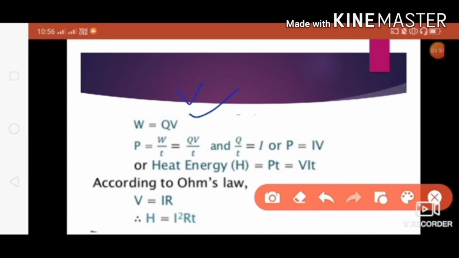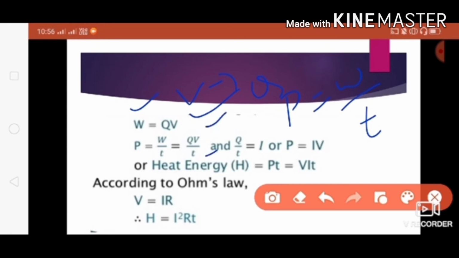V is potential difference applied to the conductor, and electrons or charges are already present in the conductor. So when the potential difference is applied, the charges start flowing, right? When the charges are flowing, they are doing some work. That is what W equals Q into V. So what is power? Power equals work done in unit time, right? So work done is what here? It is Q into V. So we'll just substitute W with Q into V, and T is as it is.